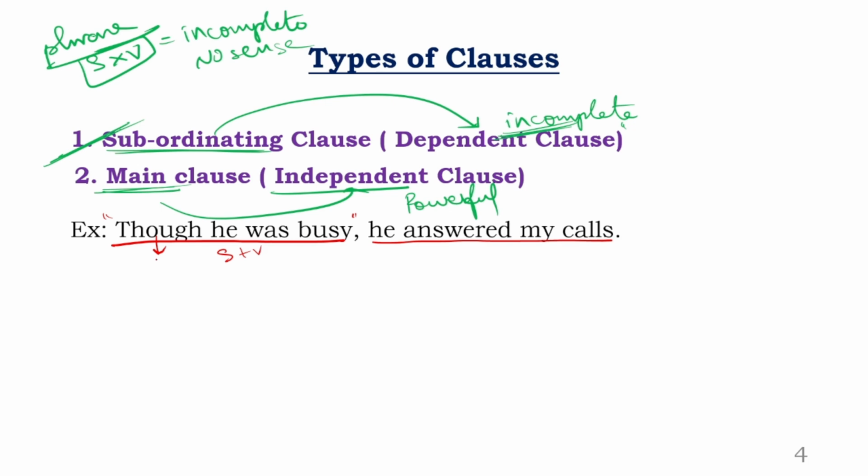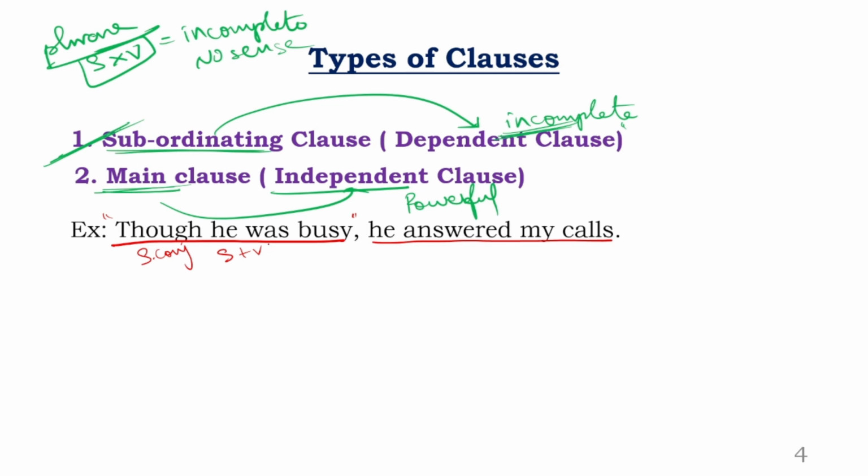In Telugu, అతను బిజీగా ఉన్నా కూడా, అతను బిజీగా ఉన్నప్పటికీ. Is it a complete meaning? No, right? That's what I've been telling you. So though he was busy, you're not completing the sentence. You're not completing the sentence. So there is a subject verb agreement, but still the sentence is incomplete. That is because of conjunction, which is subordinating conjunction.